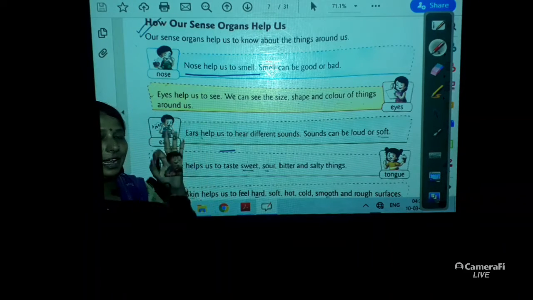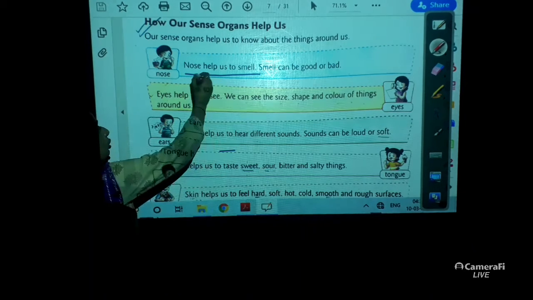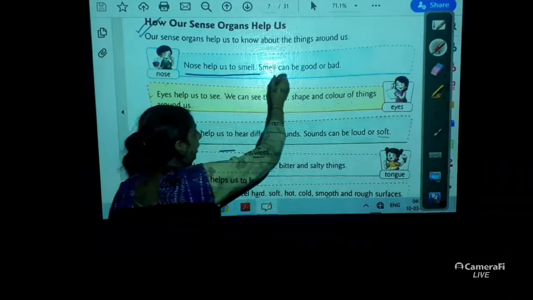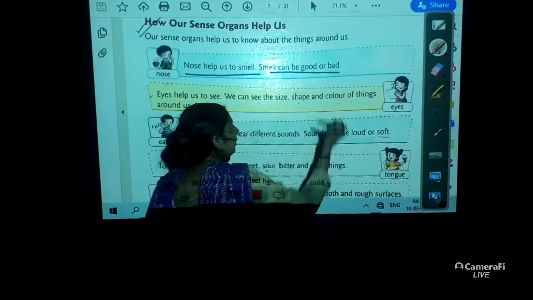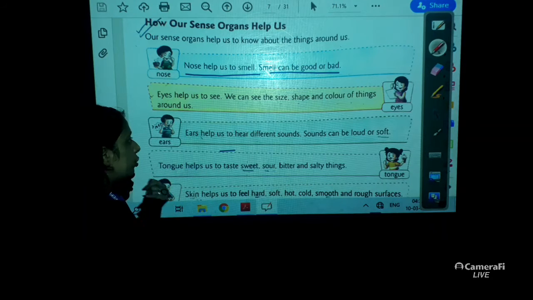Wow, very nice. If your mama prepares biryani for you, you will smell it. Oh my God, the smell is delicious. How do you feel it? With the help of your nose only. So nose helps us to smell. Smell can be good or bad. Yes, children, smell can be either good or bad.